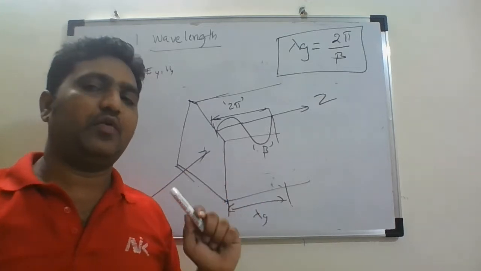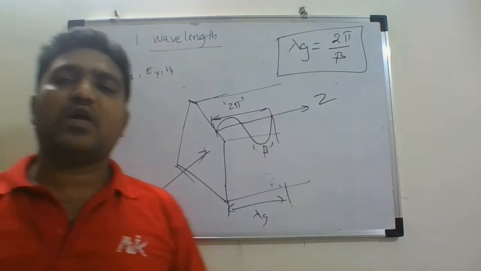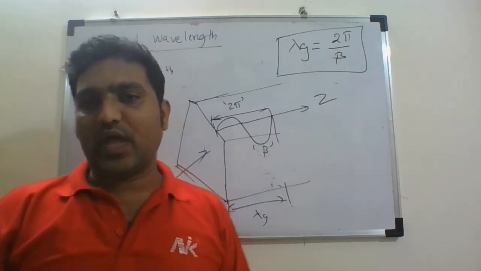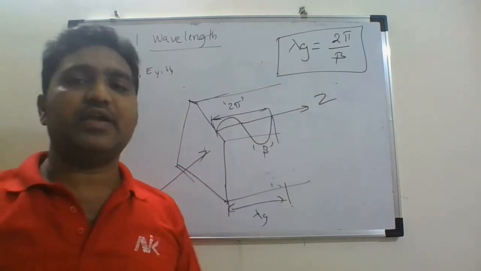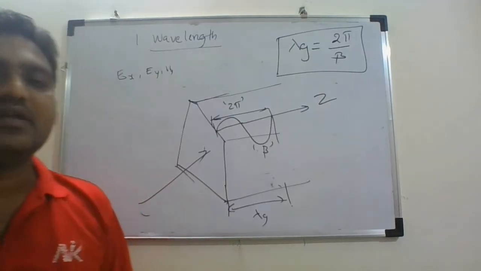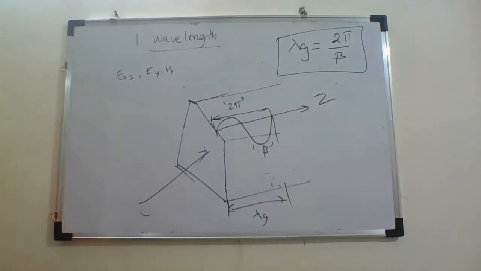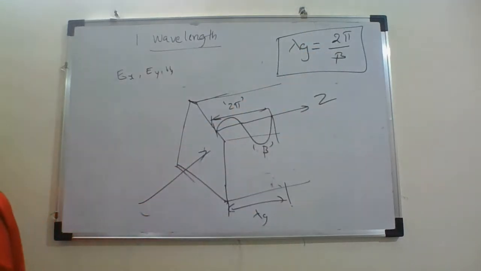It is represented by lambda g, and this is equal to 2 pi by beta. So this is the first characteristic parameter, the guide wavelength lambda g, equal to 2 pi by beta.